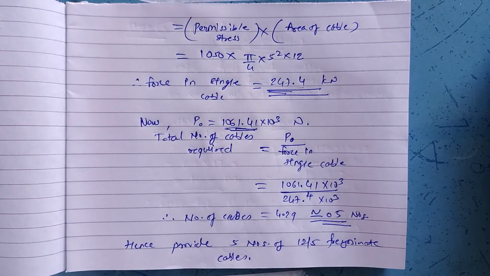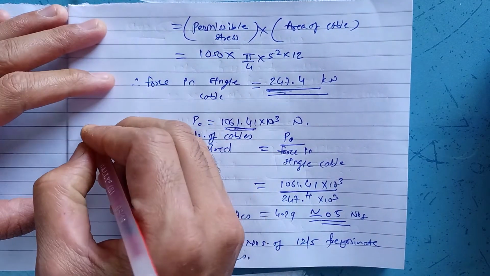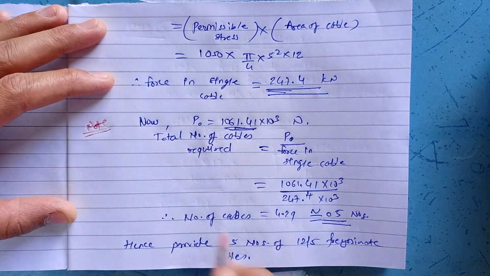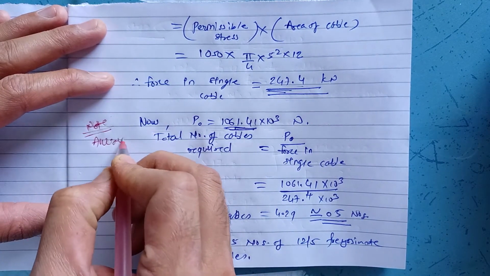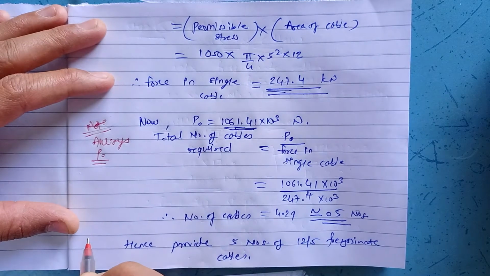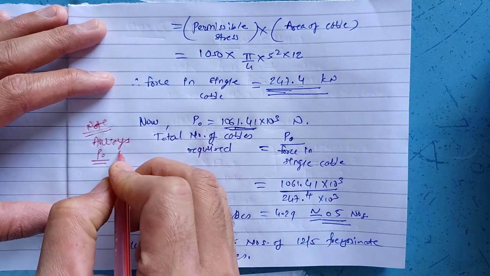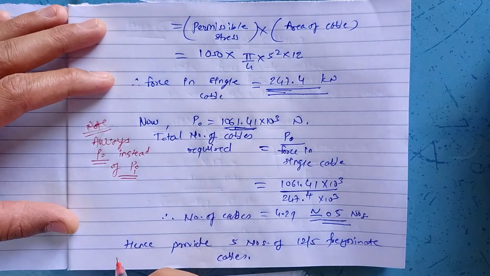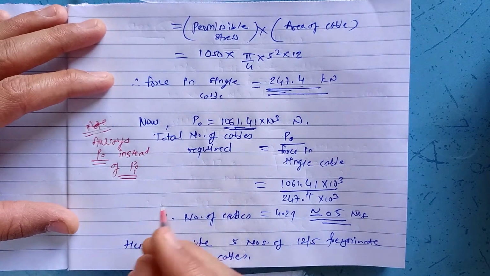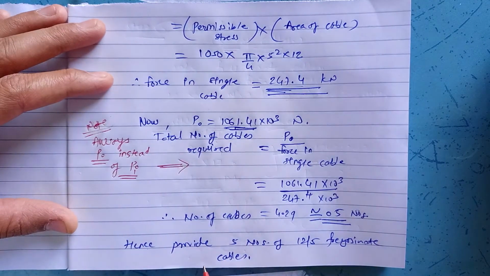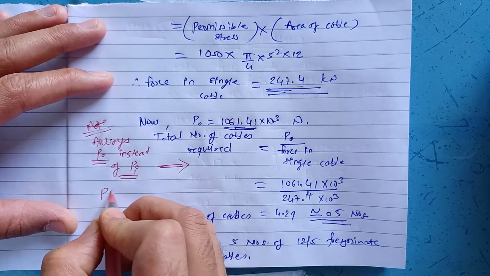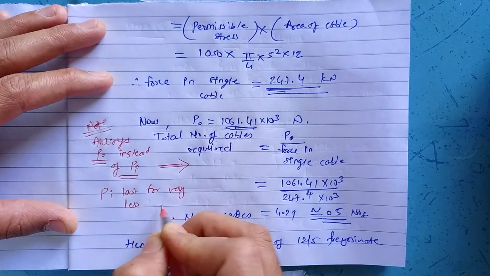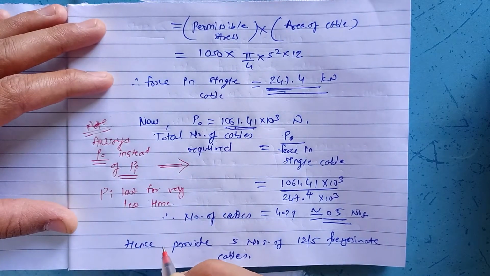Now there is one important note that is to be kept in mind. Always use P0 instead of Pi during calculation of number of cables, because Pi lasts for very less time.